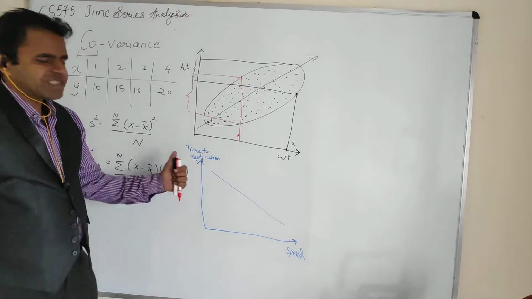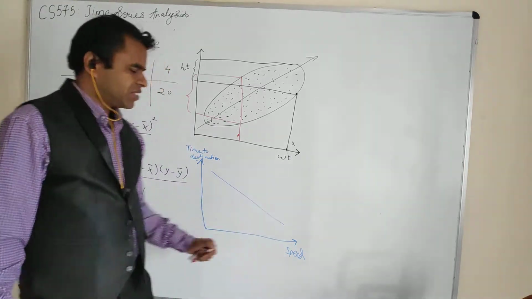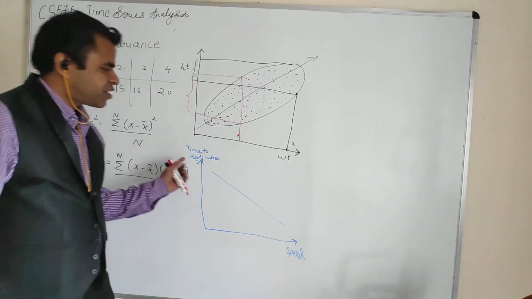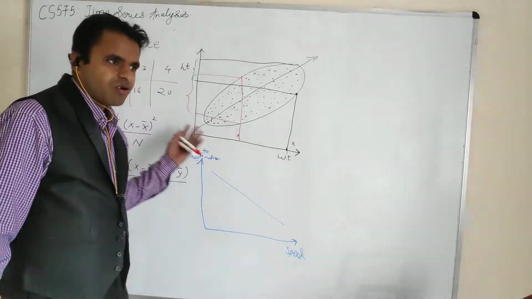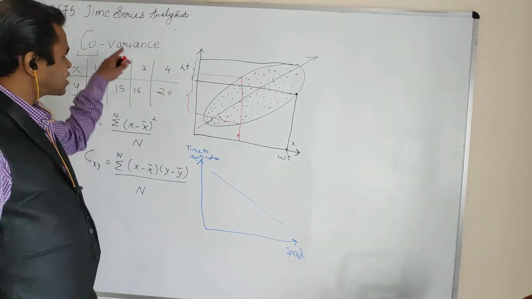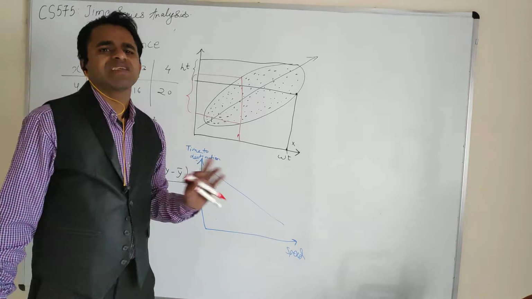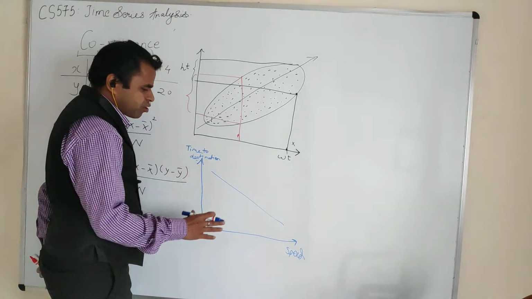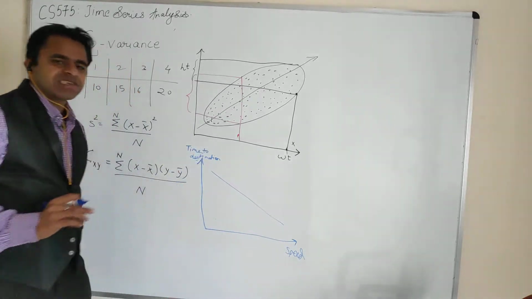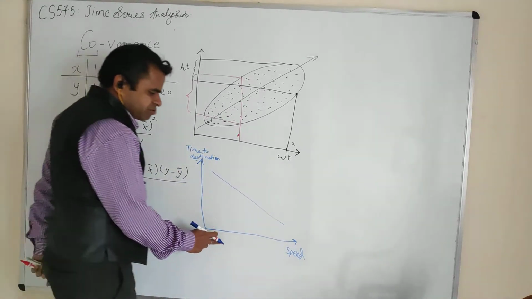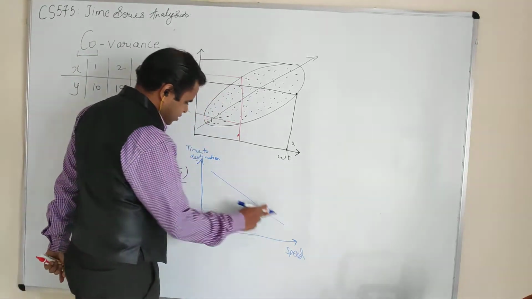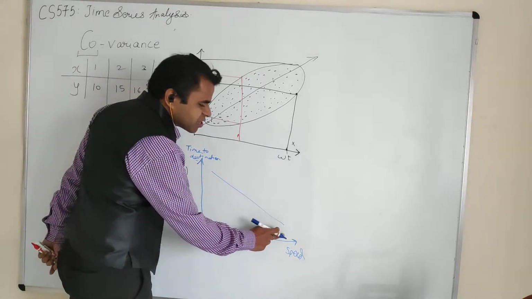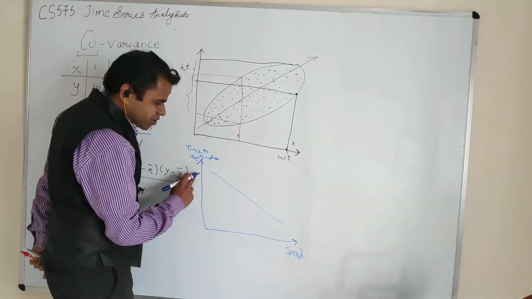I just wanted a more intuitive example. So I took this example for a negative correlation, or actually we will be seeing correlation just after covariance, but both are very related. Right? So for a negative covariance, you can take the example of the speed of a train and the time to reach the destination. As the speed of the train increases, the time taken to destination will reduce. Right? So this is the time taken to destination.